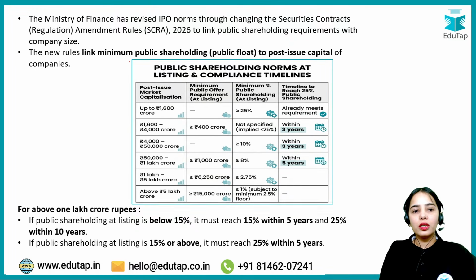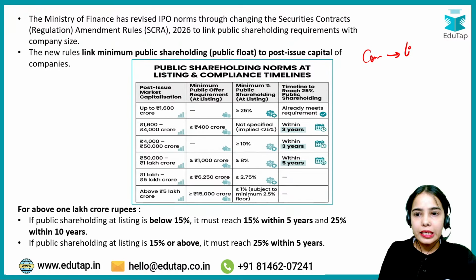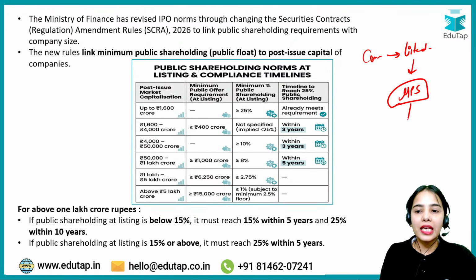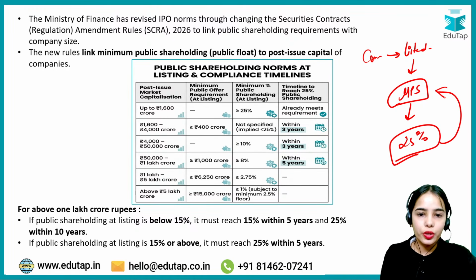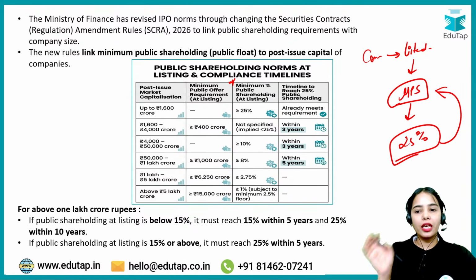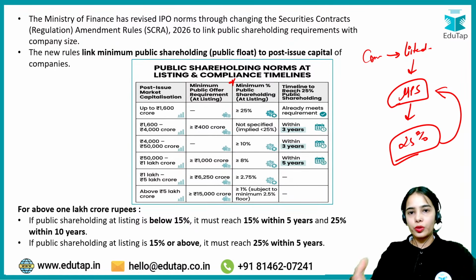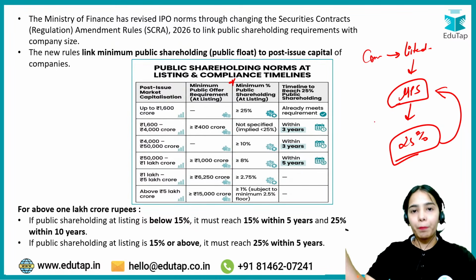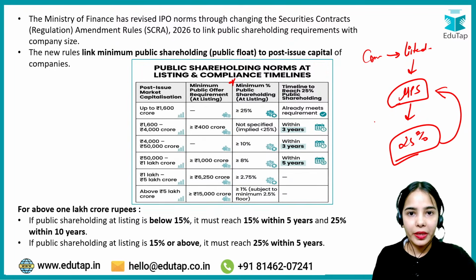Now, first of all, see what happens when companies get listed in the market, they have to provide the minimum public shareholding. That means they have to provide at least 25% of the shares to the public. So this is minimum public shareholding. At the time of listing, 25% has to be provided to the public. But usually the big companies are not able to provide 25% directly to the public in one go.